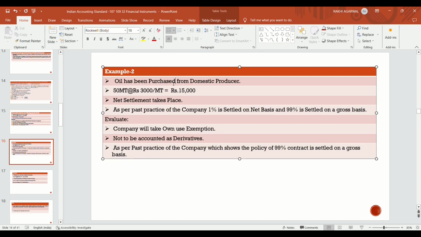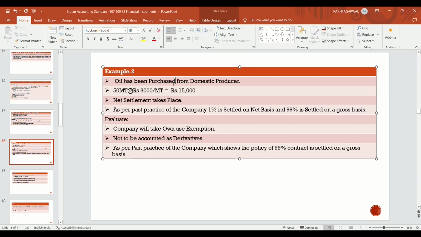As per the past practice of the company, which shows the policy that 99% of contracts are settled on a gross basis, it is not to be accounted as derivative.